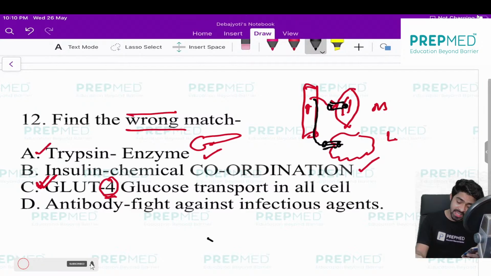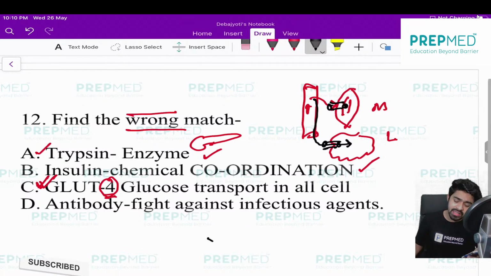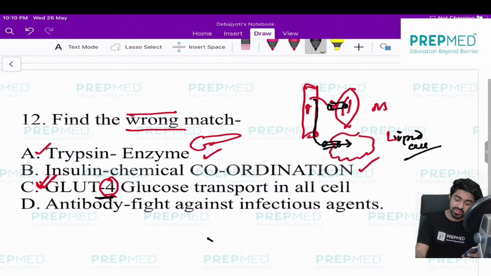I just want to tell you there are many GLUTs. GLUT1, GLUT3, GLUT7, GLUT6 can be present in many cells. But GLUT4 is present only on the muscle and not the liver. It should be present in the fat cell, the adipocyte cell. Just let me answer it.